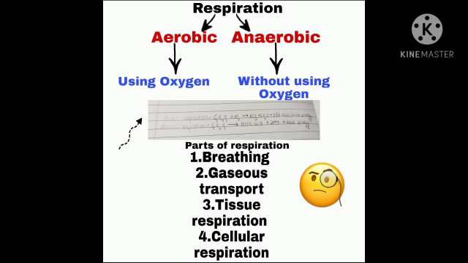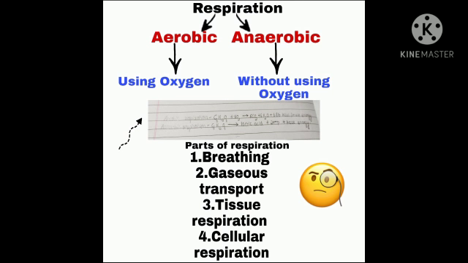Now, let's look into the cellular respiration, which is almost similar to the tissue respiration. The process in which chemical changes take place inside the cells during respiration is called cellular respiration. It is a chemical process in which glucose breaks down and releases energy.